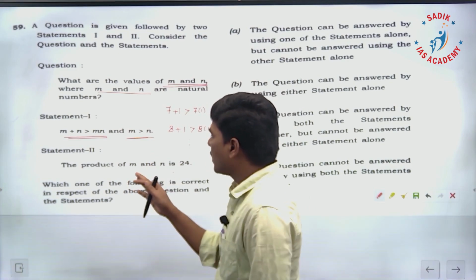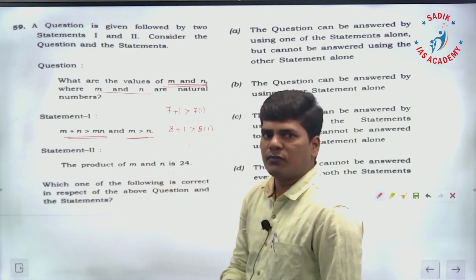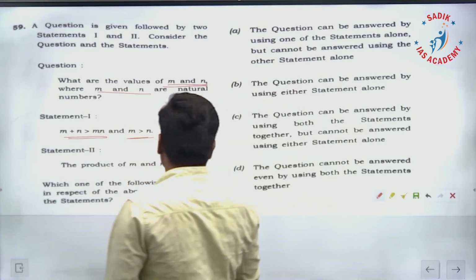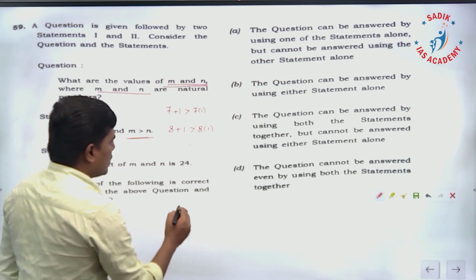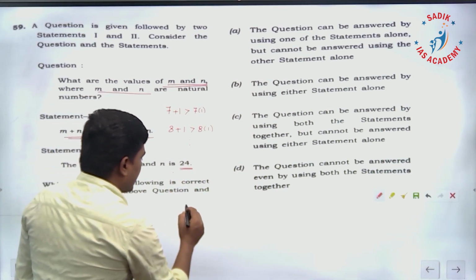Statement 2: the product of mn is 24. Product of mn is 24 means, see what are the possibilities for 24? I can have what?